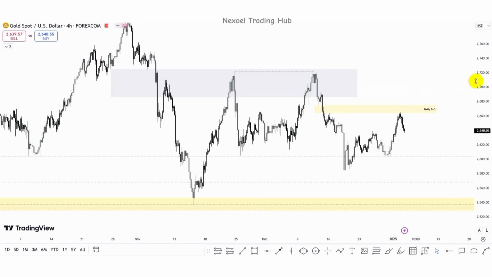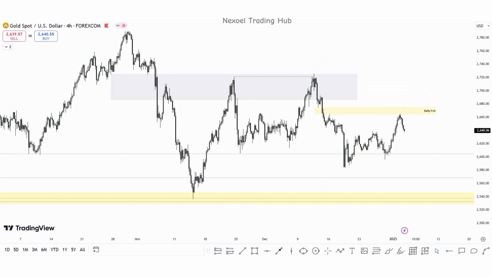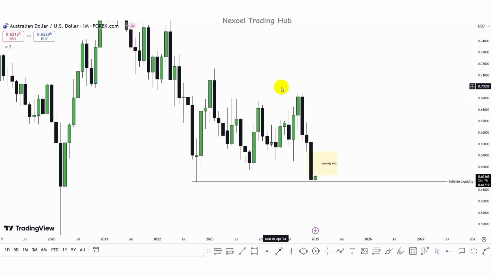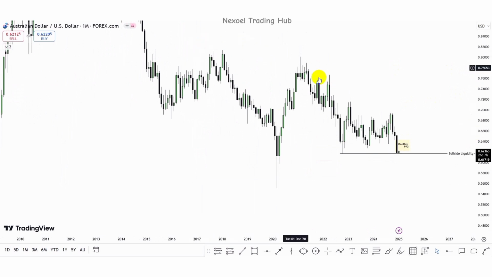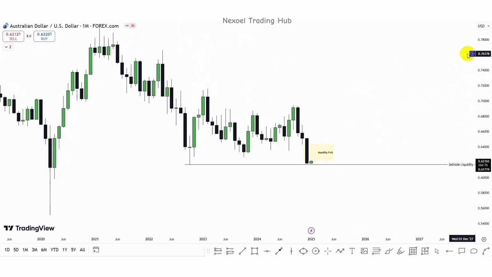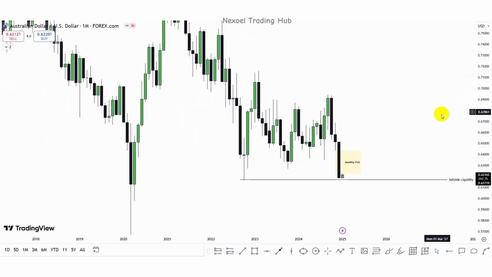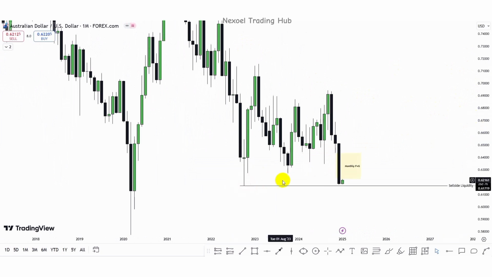So guys, let's check out the AUDUSD pair. This is AUDUSD, and this is the monthly time frame. We can clearly see that AUDUSD has been in a bearish market condition. We can also see that our next draw on liquidity is the sell side liquidity.